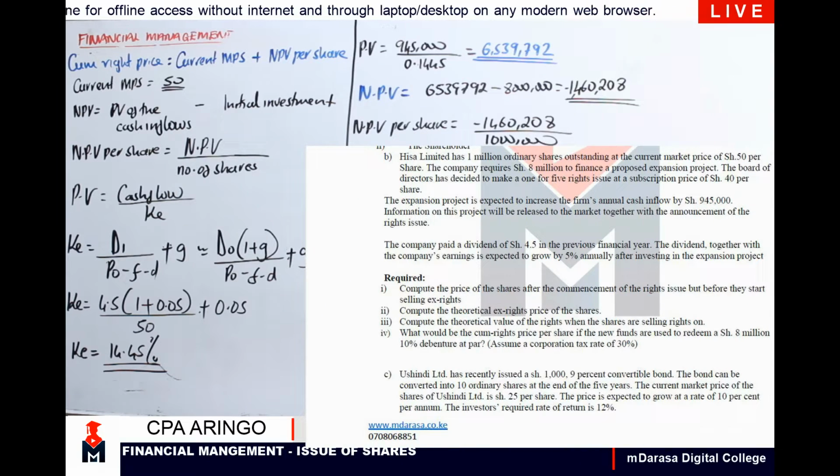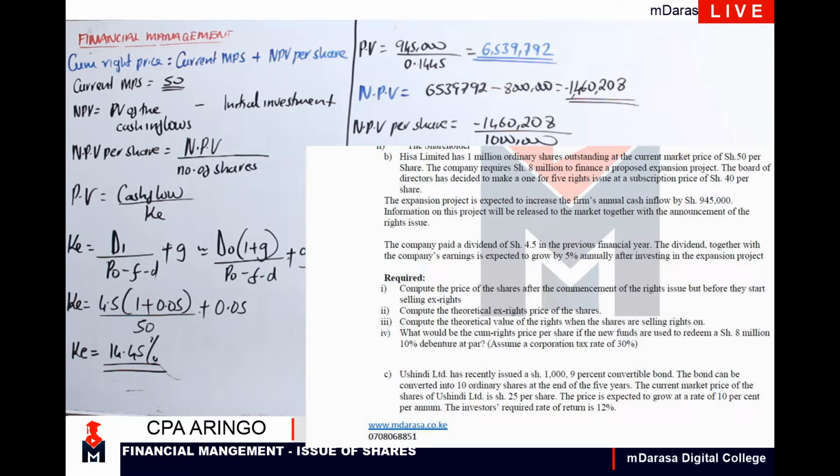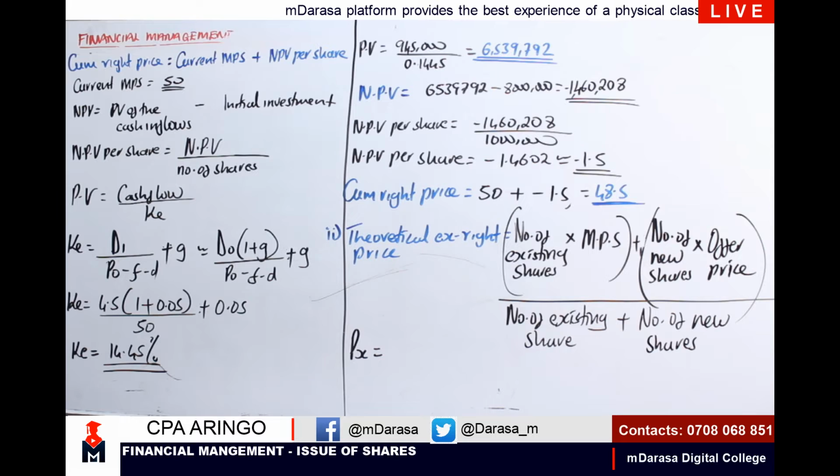You can clearly see that we were given the number of existing shares. HISA Limited has 1 million ordinary shares outstanding at the market price of 50. So my existing shares is 1 million.